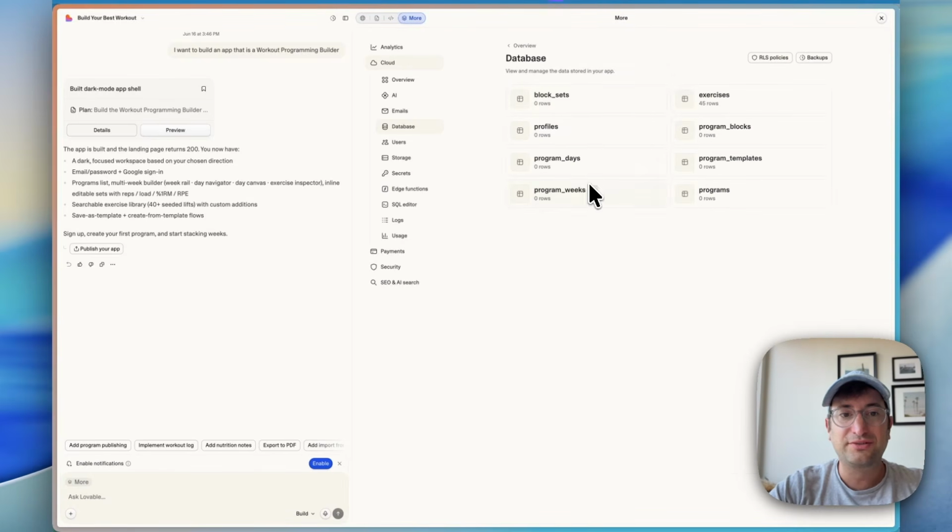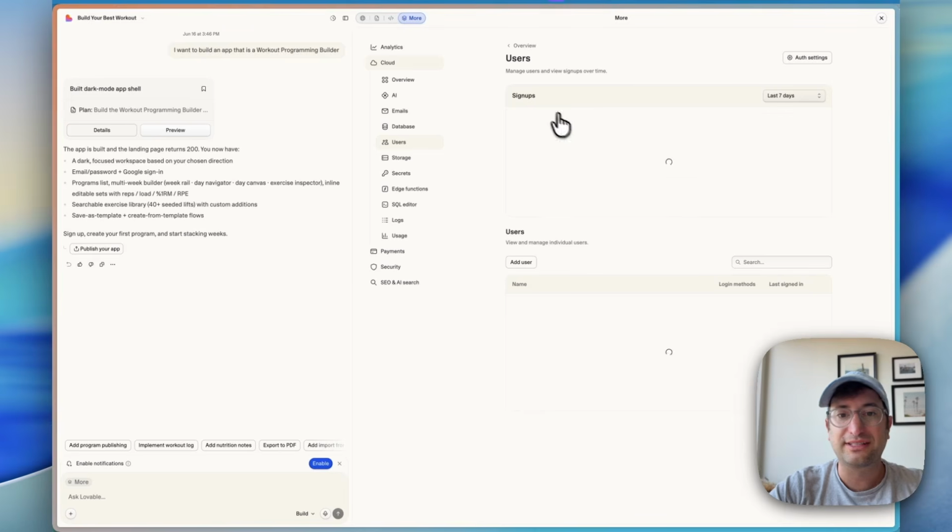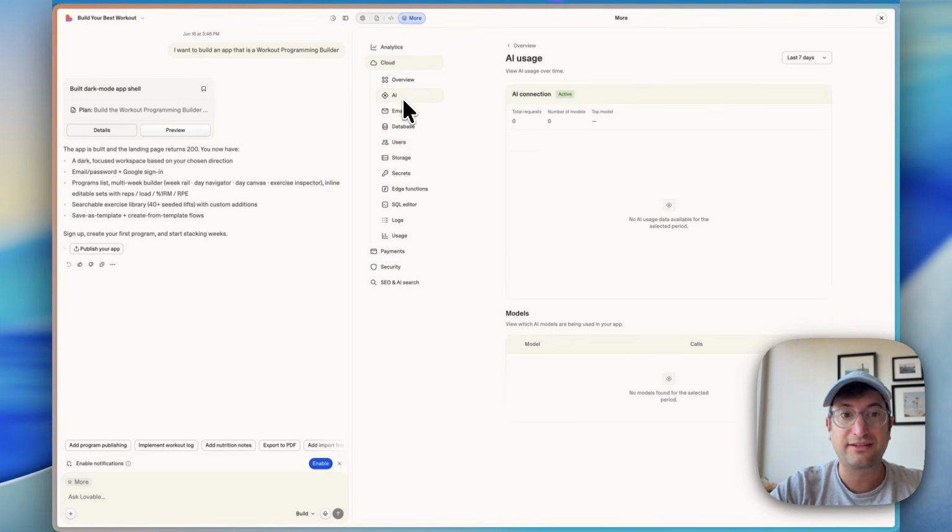We don't have any users yet. If we click on users, or it might just list our account as a user, it actually doesn't. So we have no users yet until we actually create our account. But the users in the database can be seen here in the cloud. There's also some AI functionality, which we can add in a little bit later. You're going to want to stay tuned for that.